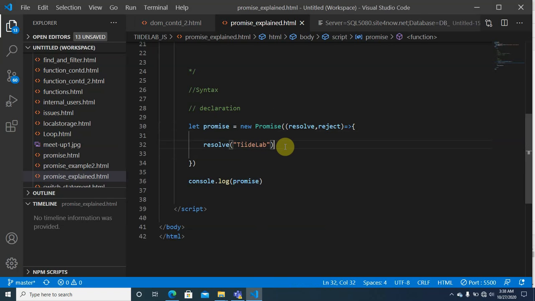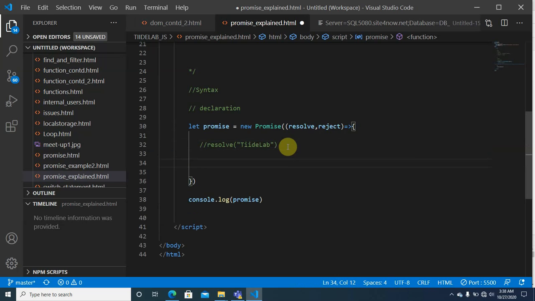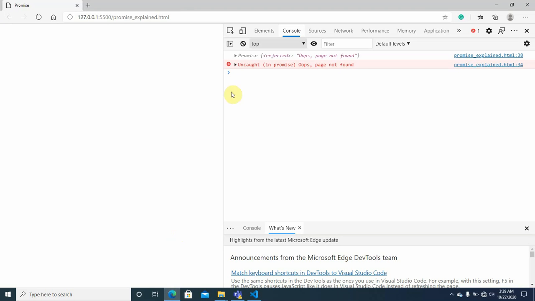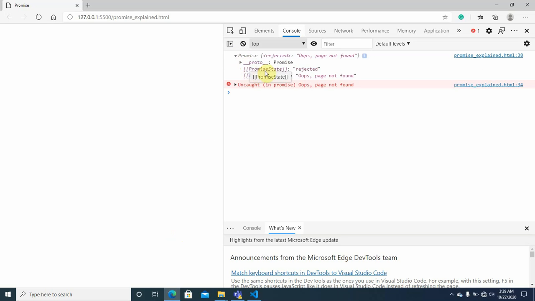Okay, so let's say instead of resolving now, I'm rejecting instead. So I say reject, and what I'm rejecting is, I said oops, page not found. Just a simple error like that. So instead of resolving, I'm rejecting. So let's see what the status would be. You can see the status of this promise. The promise state is now rejected, and the promise result is oops, page not found.